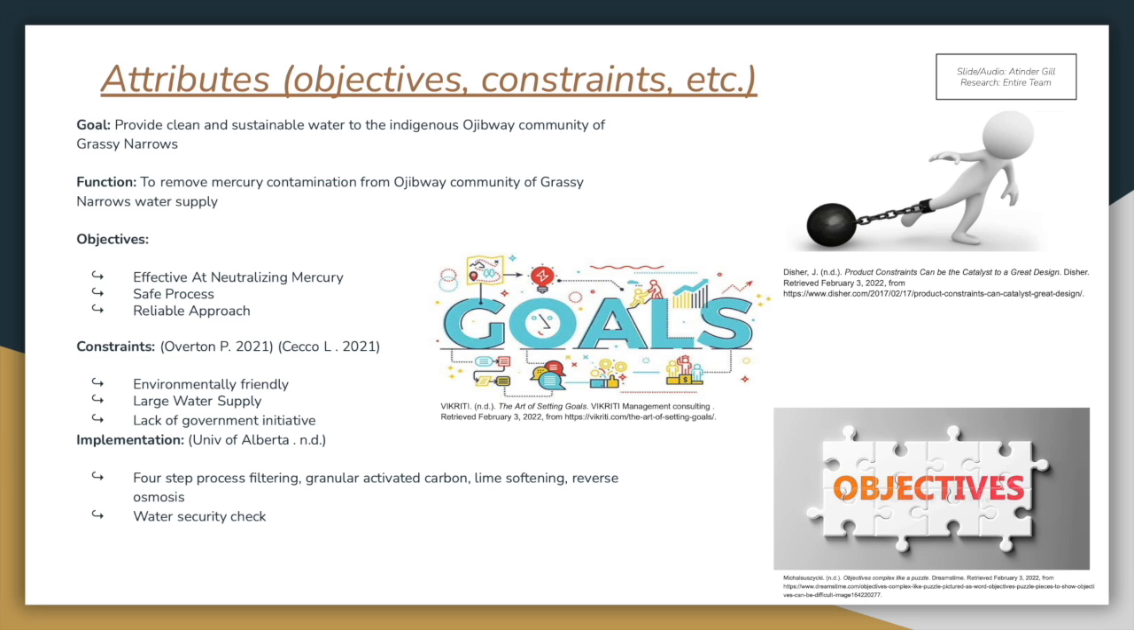Some limitations are that since the water supply is so large, it will be difficult to neutralize the mercury. Another limitation is that the Canadian government has shown little initiative in funding clean water solutions for Indigenous communities. So our implementation plan is a 4-step process of filtering: guard, activated carbon, lime softening, reverse osmosis. This will neutralize the mercury. And at the end of that, we're going to have a water security check to ensure that the water going to the members of the community is mercury-free.